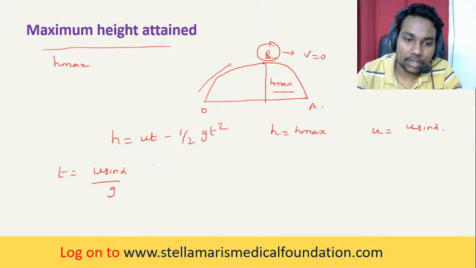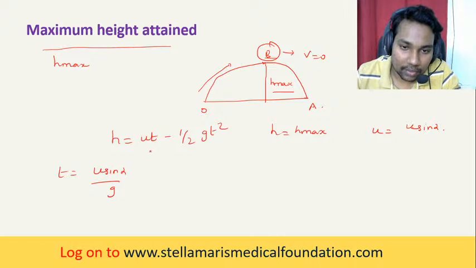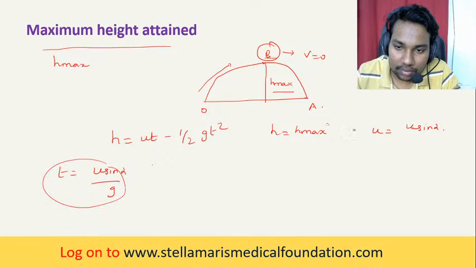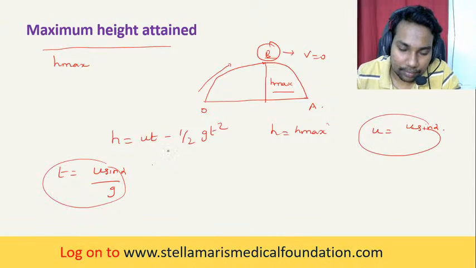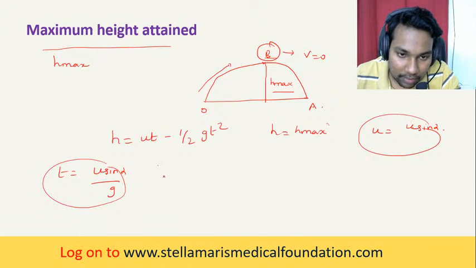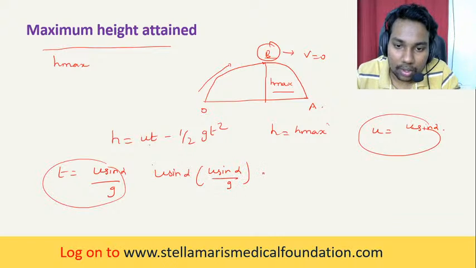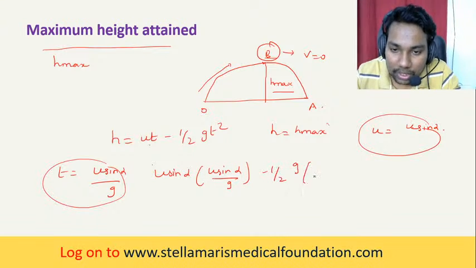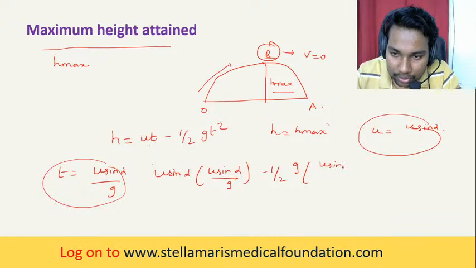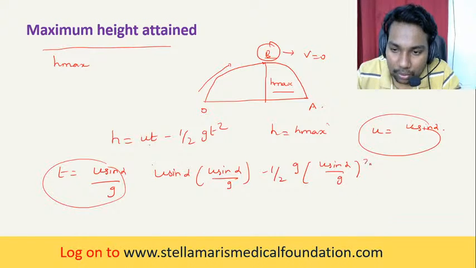So substitute this in the equation. So that becomes u is u sine alpha, here t is u sine alpha by g, minus half into g into t squared, which is u sine alpha by g the whole square.